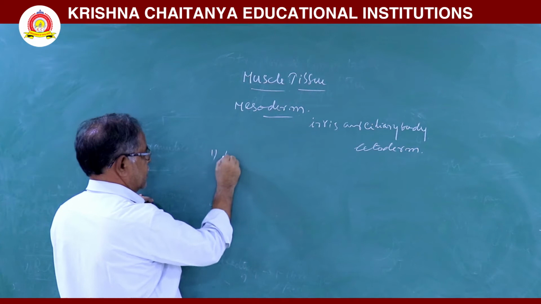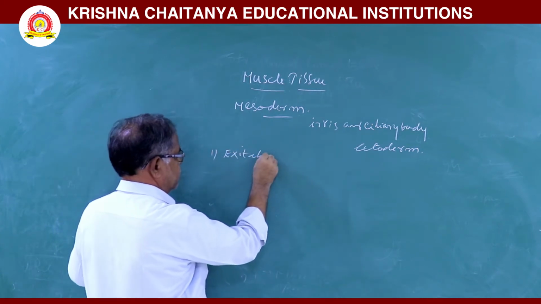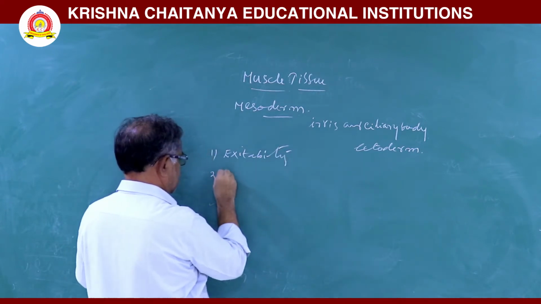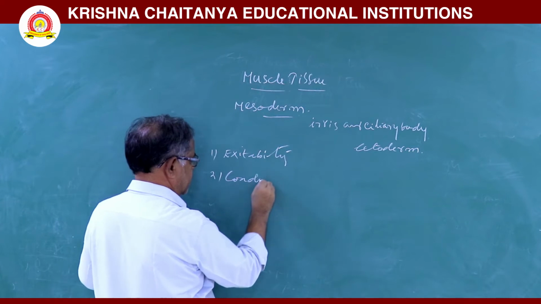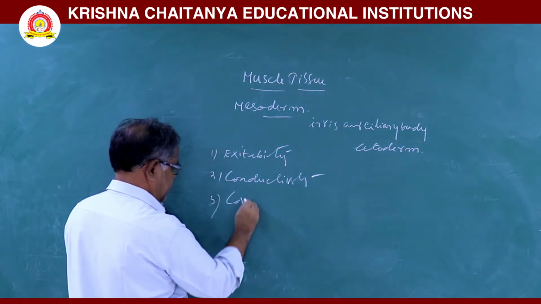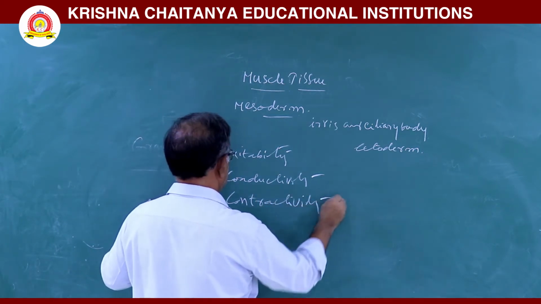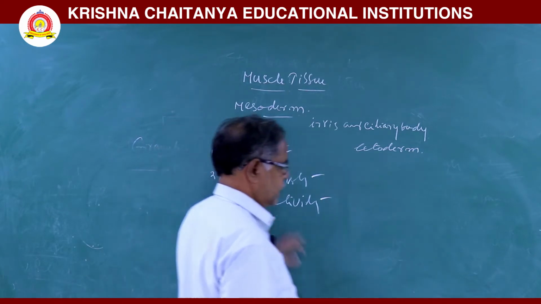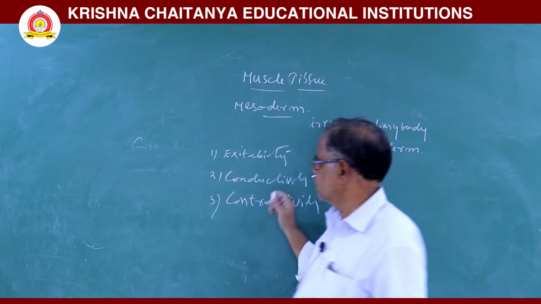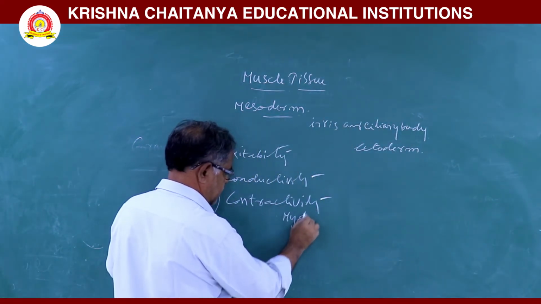One is excitability, next conductivity and contractility. The study of this muscle is called myology.